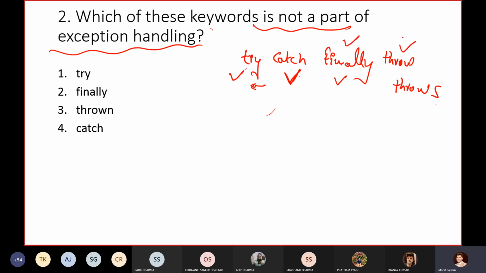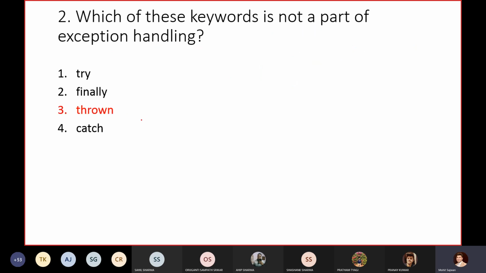Throw is used when you want to create your exception object explicitly. Throws is used to declare an exception and to delegate our exception. So out of these four options, thrown is not a keyword. Don't get confused. The correct answer for this option is thrown. Thrown is not a part of exception handling.